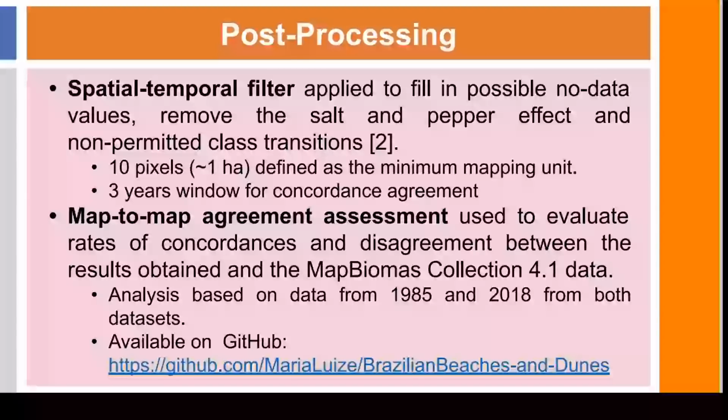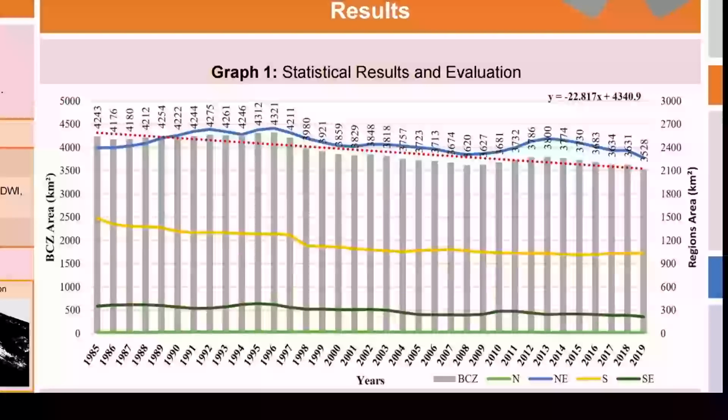All the results are available on this link on GitHub and in the description. And graph 1 presents the statistical results. In light green we have the occurrence in terms of square kilometers of beaches and dunes for the north region. In dark green, the occurrence of this type of land cover for the southeast region. In yellow for the south region, and in blue for the northeast region. And the gray bars represent the total amount of beaches and dunes area in the Brazilian coastal zone.